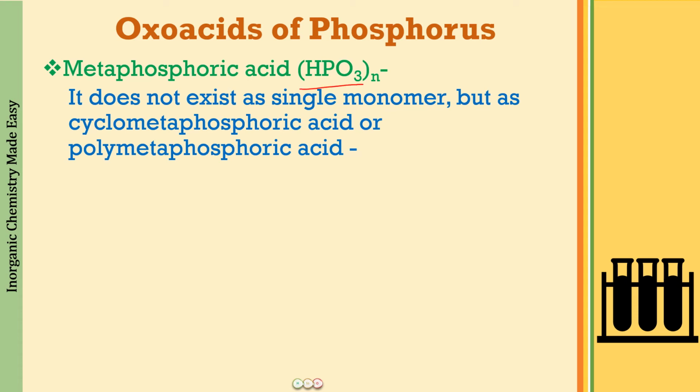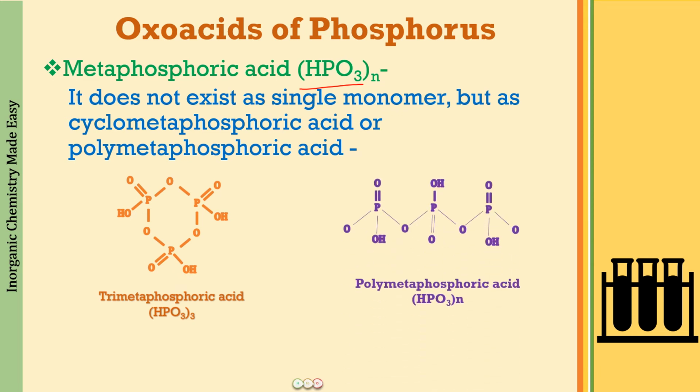But it does not exist as a single monomer. It is always going to exist as a polymer. It is going to either exist as a cyclic structure in the polymeric compound, or as a straight line structure. Let me show you the 2 structures first of all. Okay, so this is 2. When we have 3 of these metaphosphoric units, we see a cyclic structure which is called trimetaphosphoric acid, or also cyclometaphosphoric acid.